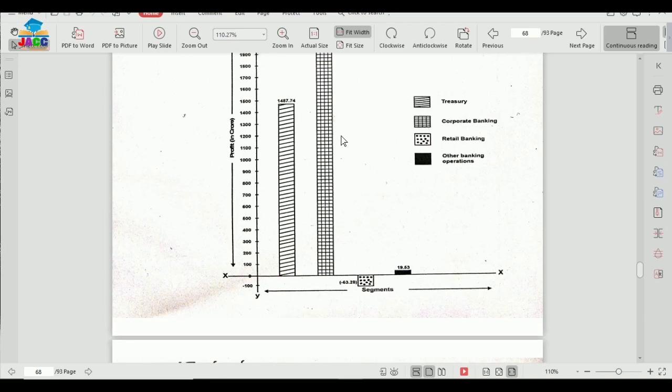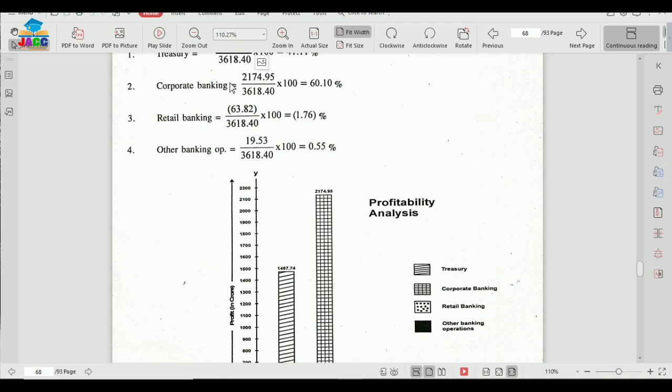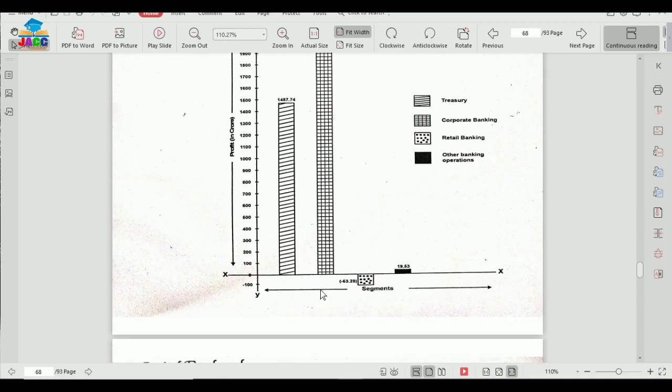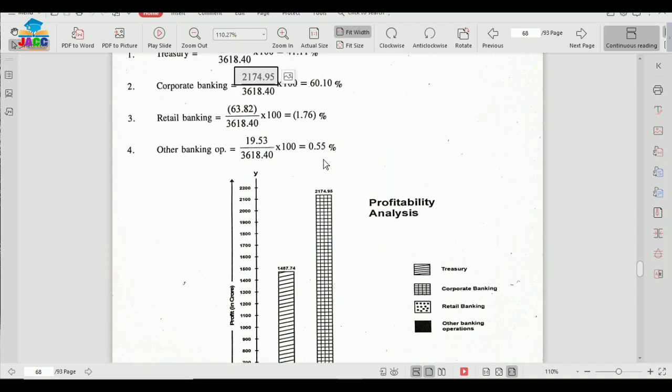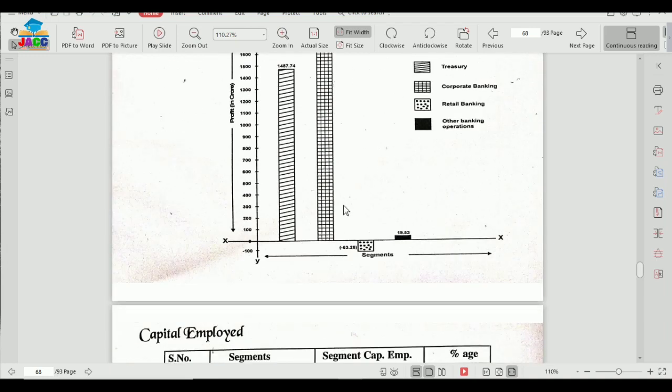The next pattern is for corporate banking. Corporate banking is having 2174.95, which means approximately 2200. So this is the diagram for number 2, corporate banking. The next is retail banking, minus 63.82. So minus 63.82 somewhere here, and its pattern is given this. Why is this coming this side, the downside?